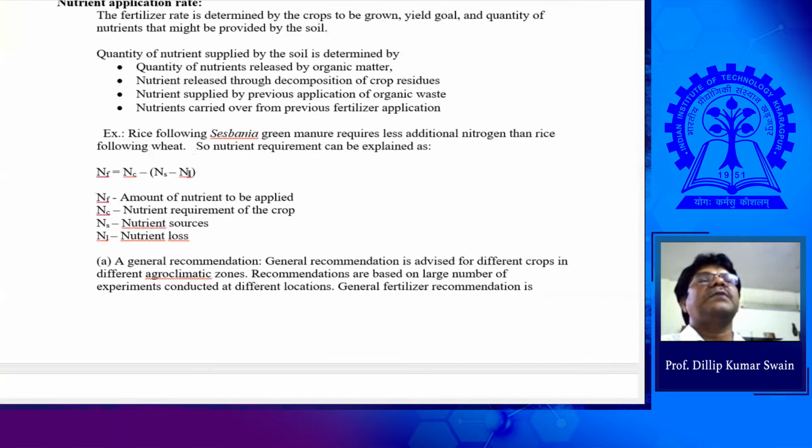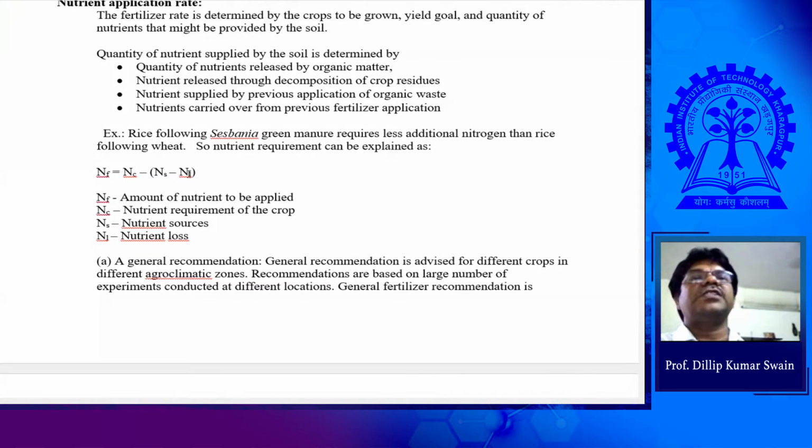Sometimes if you apply by broadcasting, the efficiency may be 10%, 20%. If you are applying 100 kg, only 10-20 kg of fertilizer is utilized by the crop, and 80 kg is lost. If you are going for placement at a specific zone, the efficiency may be 50% or 60%. That means you apply 100 kg of fertilizer, 60 kg is utilized by the crop, and the remaining 40 kg is lost. Loss will be there definitely. You cannot stop the loss because the losses happen in the field. You cannot have 100% utilization from the fertilizers.